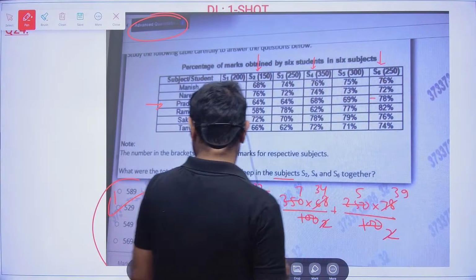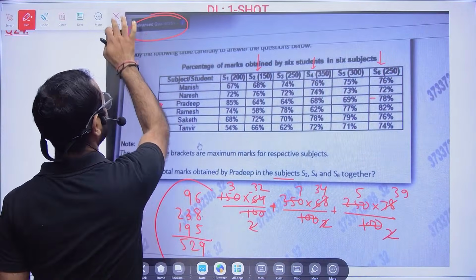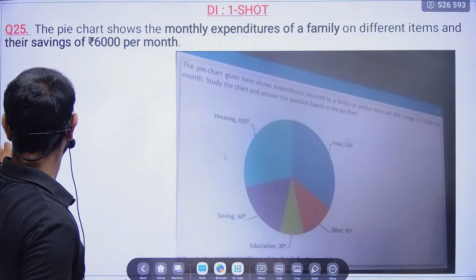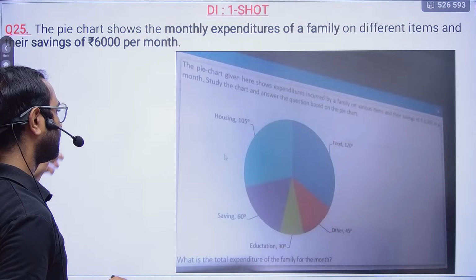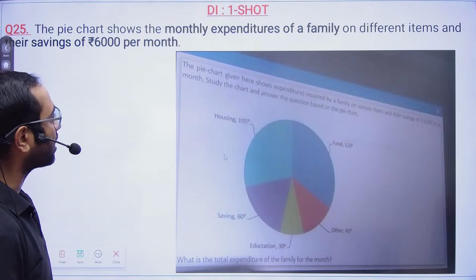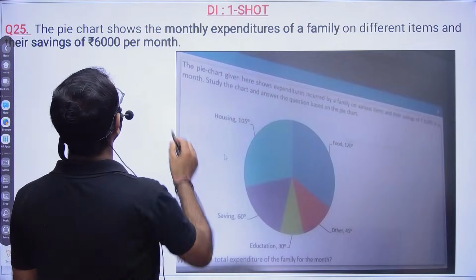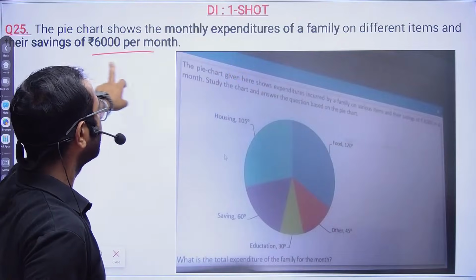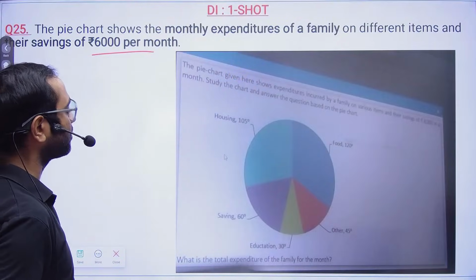Okay, maybe the next question will be the last question. This is an angle based question, and that also will be asked in the TCS exam, but this is again not that kind of angle based question. Here it is given, the pie chart shows the monthly expenditure of a family on different items and their saving of 6,000 per month.